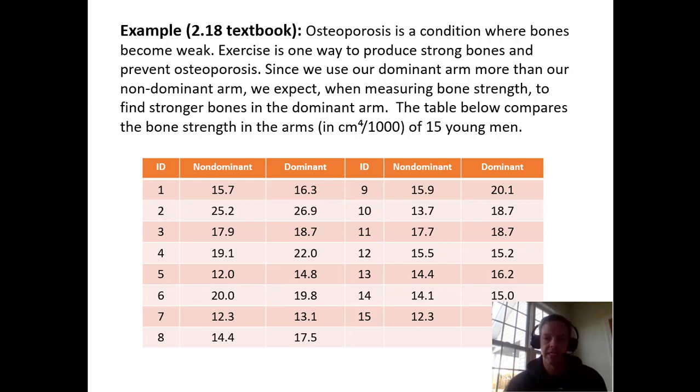So here's an example from the textbook about osteoporosis. And so this is a really cool study. I'm actually intrigued by this study, where we use our dominant arm more than our non-dominant arm. So we expect when measuring bone strength to find stronger bones in the dominant arm. So this table below compares the bone strength in arms of 15 young men. And as I'm examining our data, it looks like mostly the numbers on the non-dominant arm are smaller, as we might expect. And so we're going to see, is there a correlation between this?